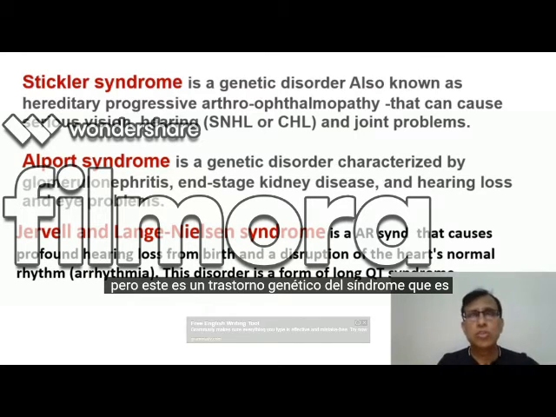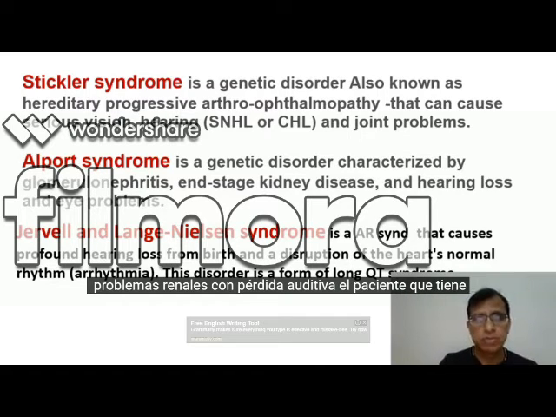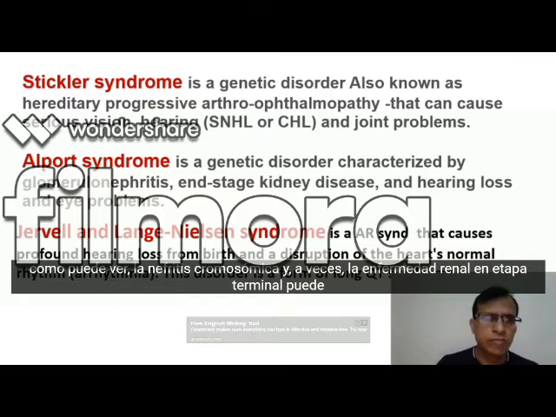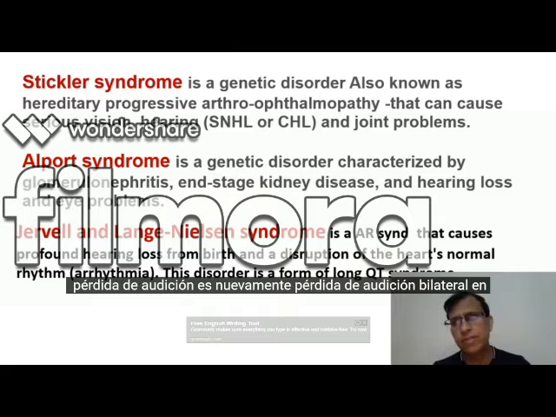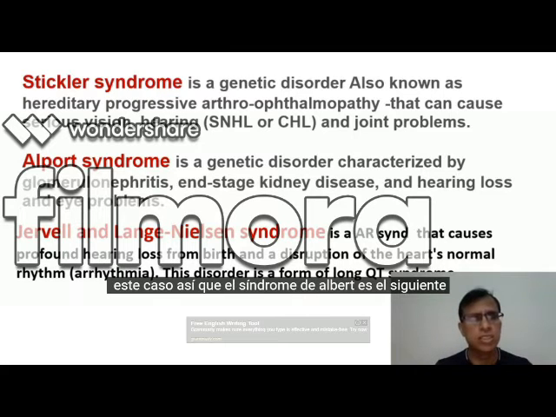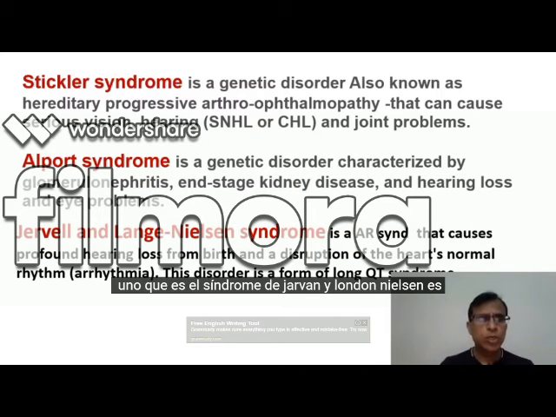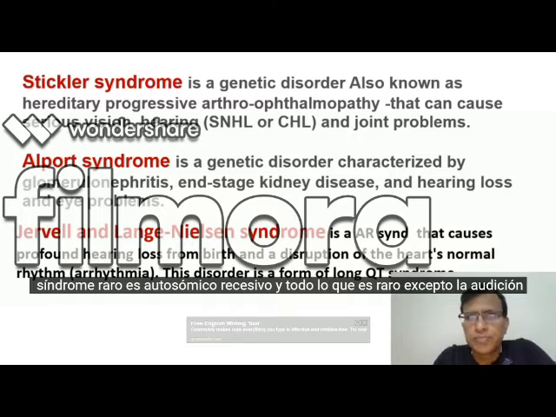But this is a genetic disorder with kidney problems. With hearing loss, the patient will have, as you can see, glomerulonephritis, and sometimes end-stage kidney disease, and some eye problem may be there. But the hearing loss is again bilateral in this case. So Alport syndrome is the one, and the next one is Jervell and Lange-Nielsen syndrome, which is a rare syndrome.